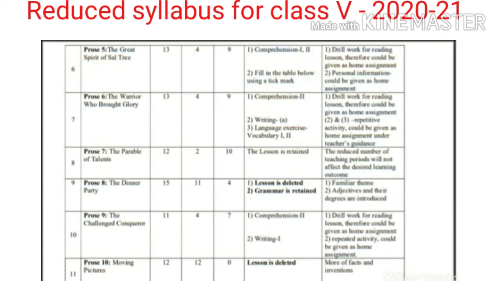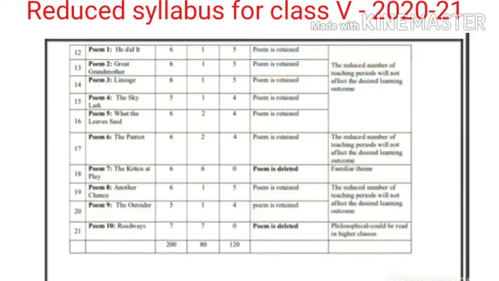Prose 7 is retained. Prose 8, the lesson is deleted but the grammar is retained. All the grammars will come in the exam. Prose 9, Challenged Conqueror, comprehension 2 and writing 1 is minimized. Prose 10, Moving Pictures, this lesson is completely deleted. Next, poem 1, He Did It, is retained. Up to the poem 6 all are retained. Only the poem 7, The Kitten at Play, is deleted. Similarly, the poem 10, Roadways, this poem is also completely deleted.